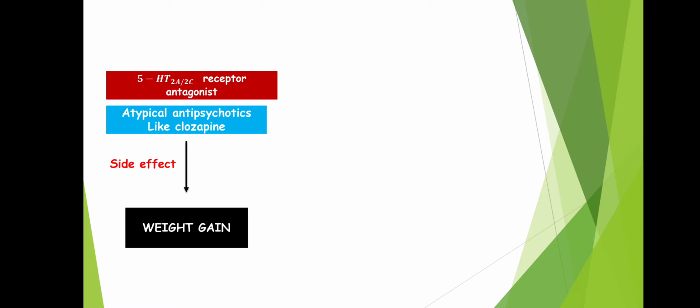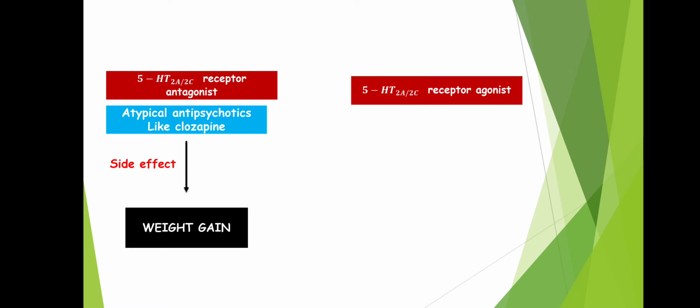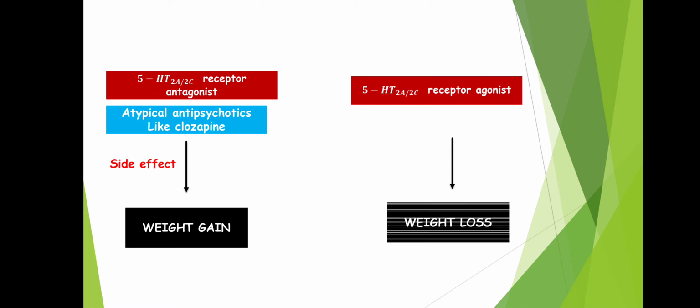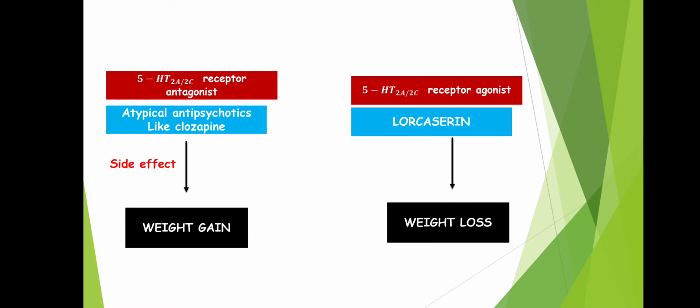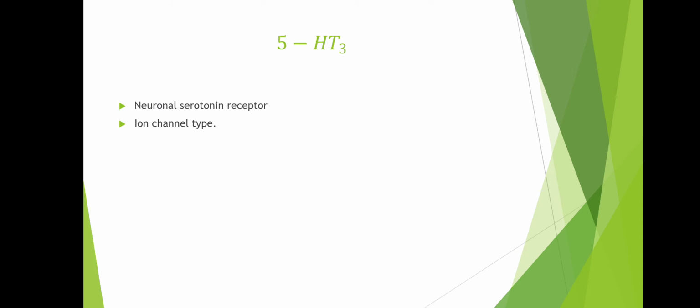So scientists produced a 5-HT2A/2C receptor agonist, and they ended up with a result of weight loss. So whenever we are activating 5-HT2A/2C receptor, it is producing weight loss. So we have got a drug lorcaserin, which is a 5-HT2A/2C receptor agonist, and can be used for producing weight loss, meaning it can be used in the treatment of obesity. So next we'll go to 5-HT3 receptors.